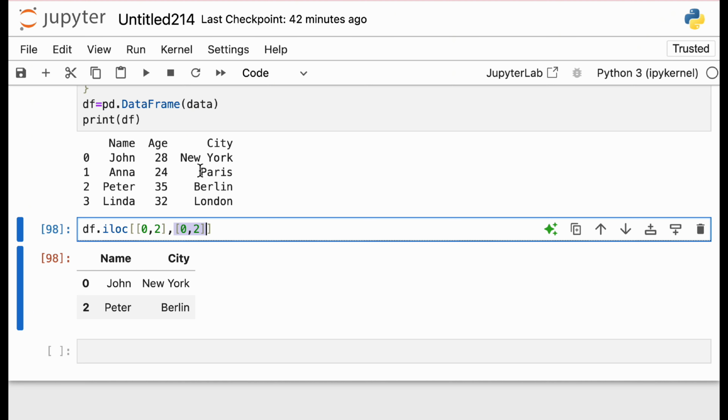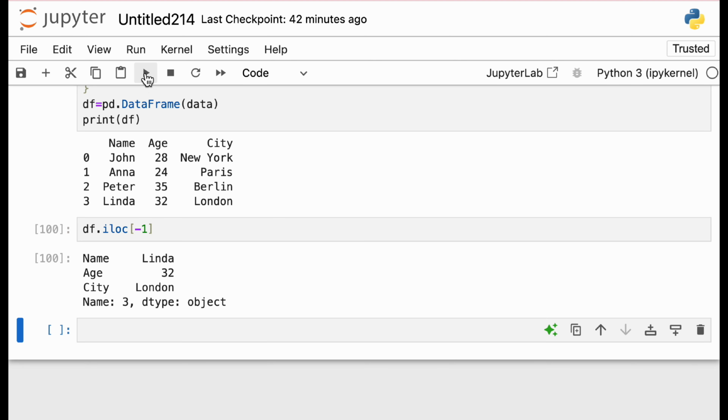I'm just thinking of one more method. For example, let's say we can use a negative slicing. If you do iloc -1, what will happen? It will give you the last element, Linda, right? So that's how things are done. It gave you the last row. And apart from this, I think we are good ahead.